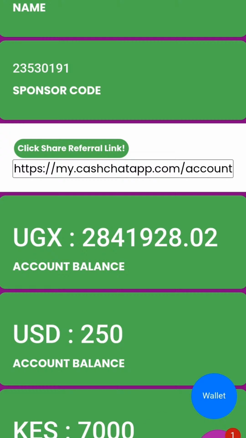Now, this CashChat wallet, currently there is a referral program, and that referral program is now in its 10th year. This is the 10th year of this program. And when you recommend anybody to join CashChat, if that person is coming from Uganda, they pay you 50,000 Ugandan shillings as a reward for recommending somebody. So the job you do is simply to recommend somebody. And how do you recommend a person?